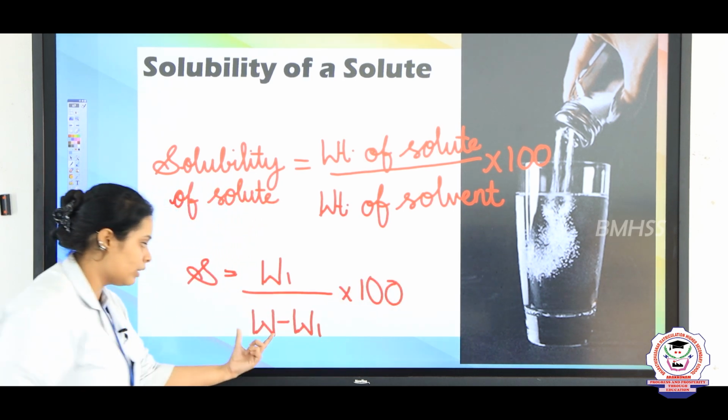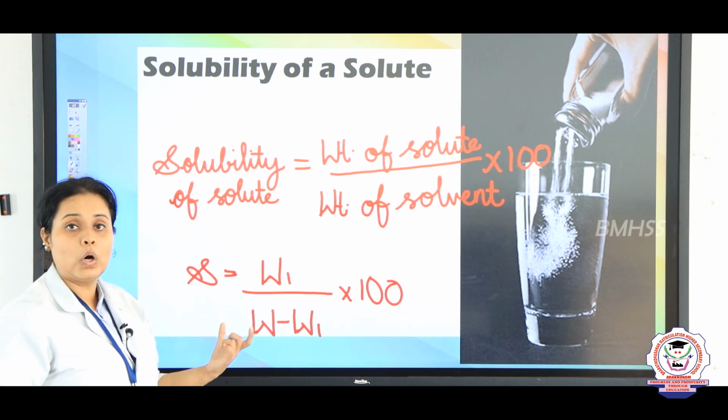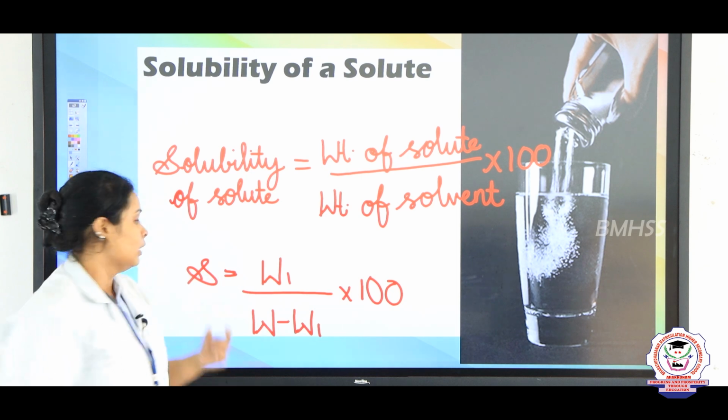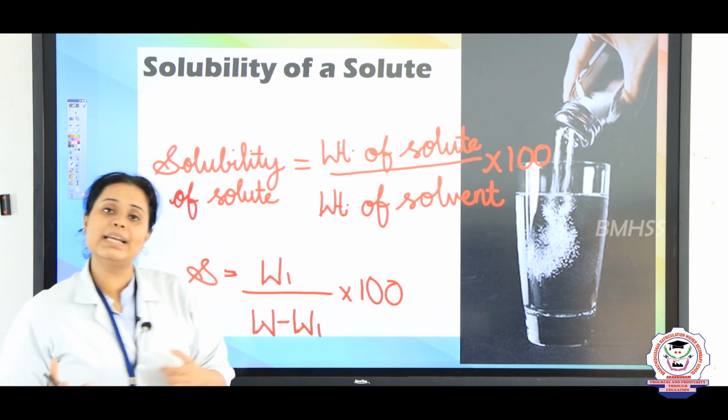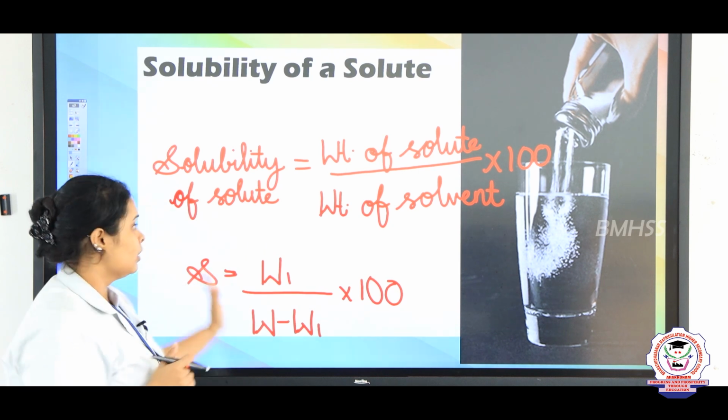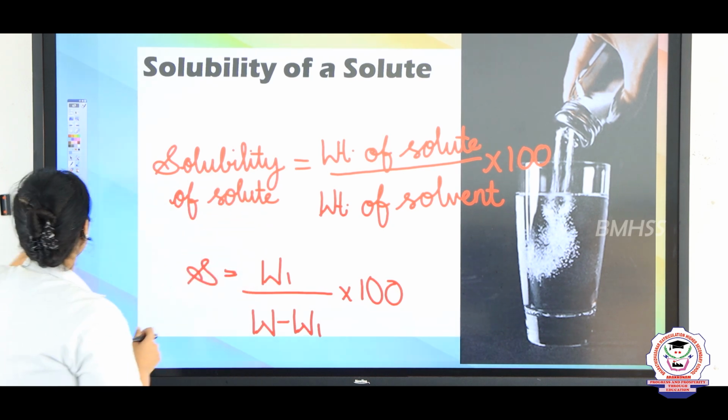Here children, W is the weight of your solution and W1 is the weight of your solute. So solution minus solute gives you the weight of the solvent. This is the way how you can find the solubility. So it's an easy procedure, right?